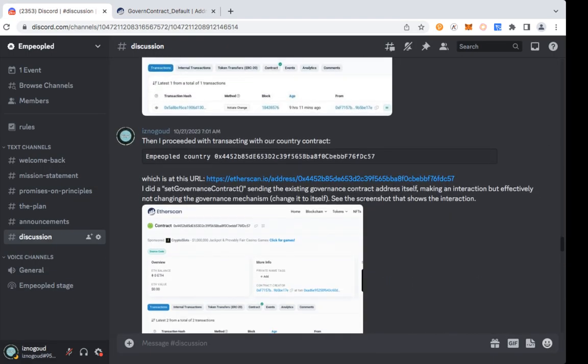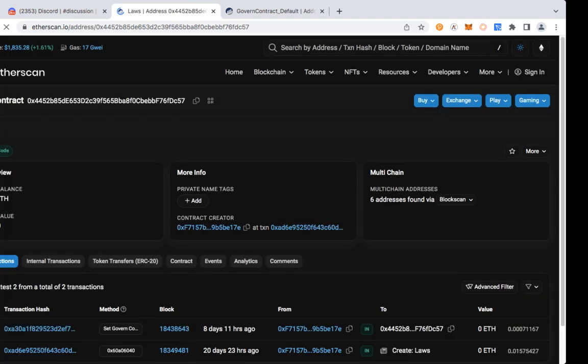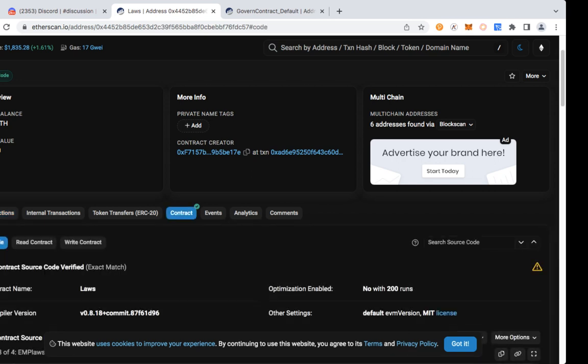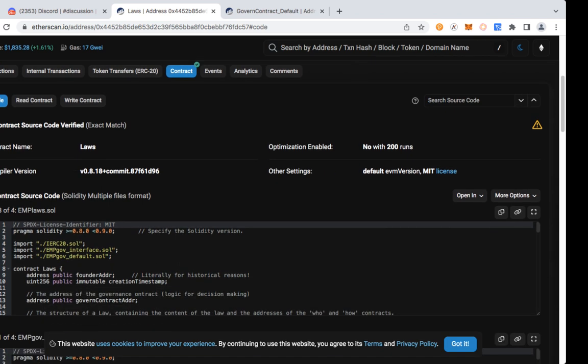This is the old contract. And so the Empeopled country is exactly this contract. I am going to show you what that looks like on Etherscan. Once it's loaded, I am going to show you the creation date, which was about 20 days ago. And this address here is my own, when I minted the country and created it. This contract has its code posted, and now people can interact with it. You can see the contract code if you scroll below.